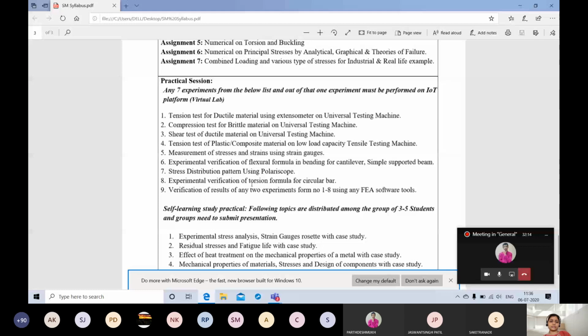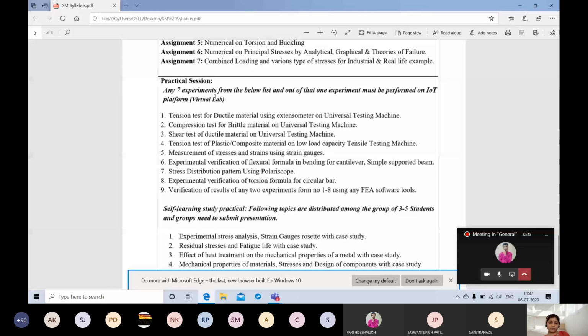From a total of 9 you have to perform 7 experiments. One experiment must be performed on the IoT platform virtual lab, but 4 experiments we can perform in the virtual lab, so we will go with the virtual lab only. Actually 1 is compulsory, but it's good anyway. From the 7, at least 3 to 4 experiments we can perform virtually. So this is the practical case now.